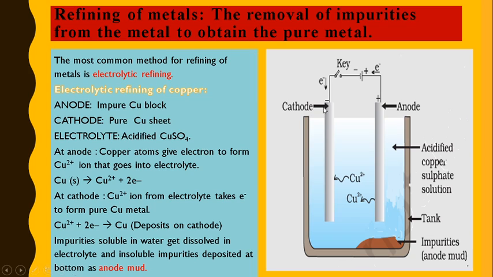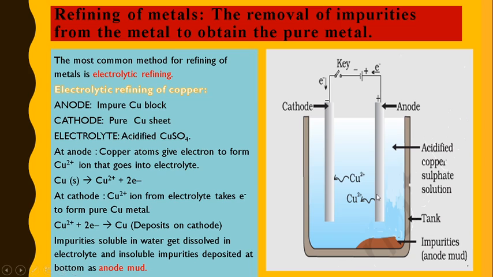When the circuit is complete, the copper atoms from the impure copper at the anode donate electrons and form copper 2 plus ions.